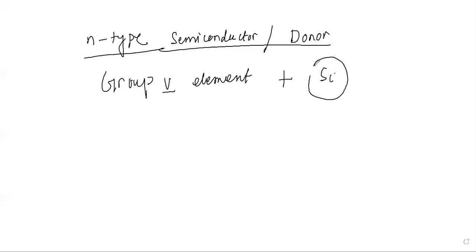So for example, you take phosphorus, or you take antimony, or you take arsenic. These are all pentavalent atoms.